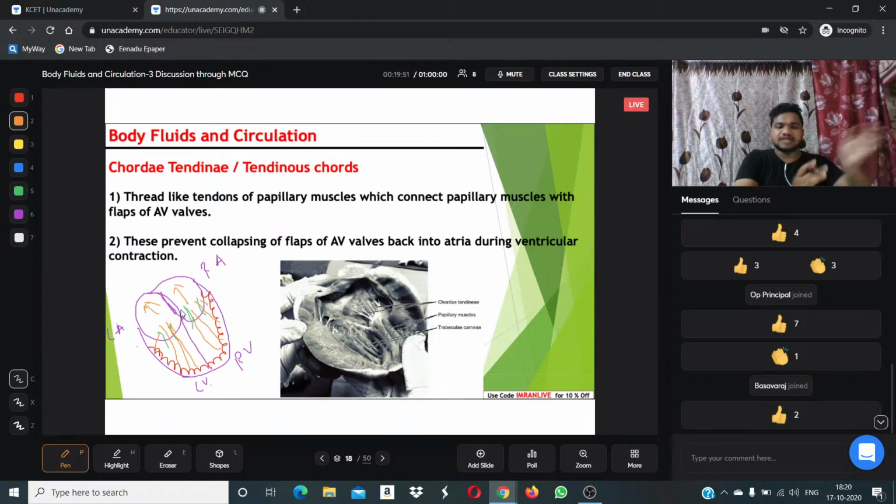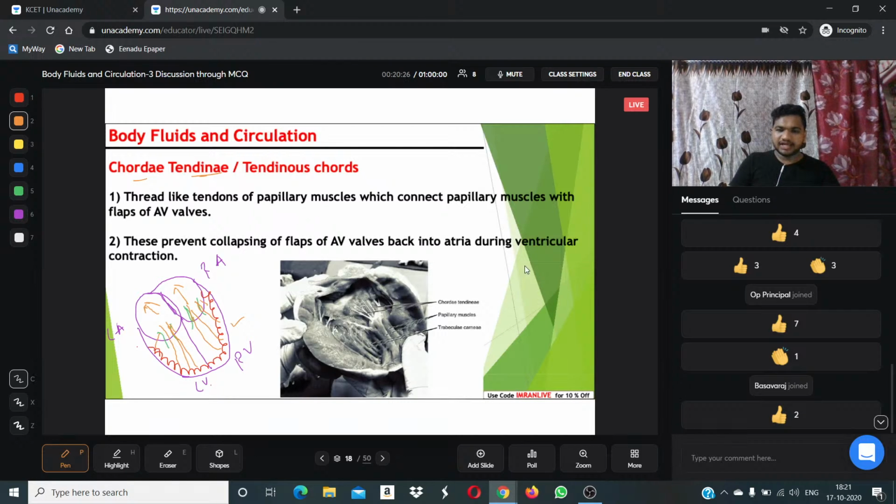Once they go inside, these thread-like structures called chordae tendineae, which are attached in between the muscular ridges and the atrial openings, bring them back. Once the blood is pumped, once the heart contracts and relaxes, these go inside, and with the help of the chordae tendineae they are brought back. I hope all these things are clear for you.